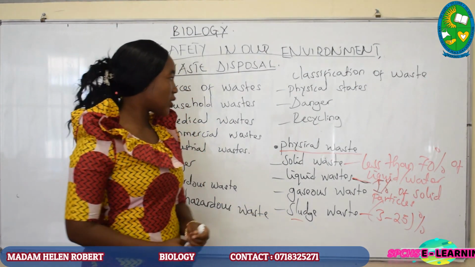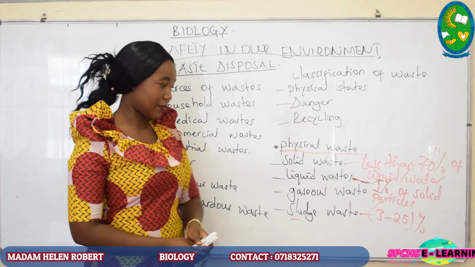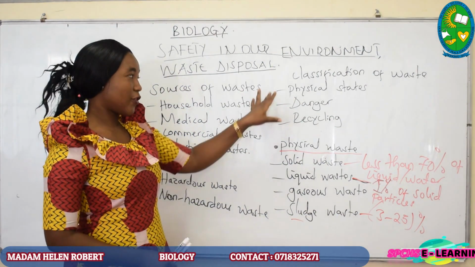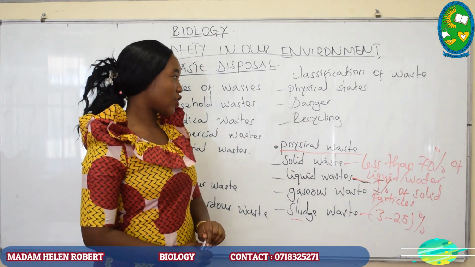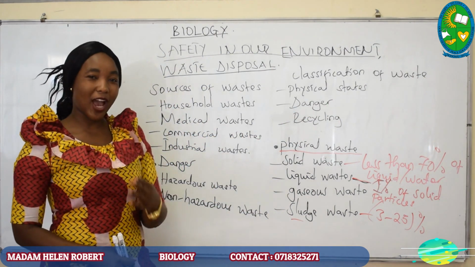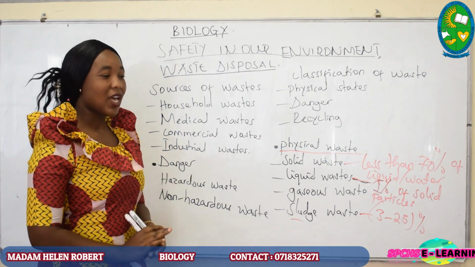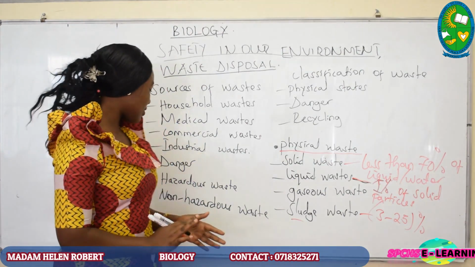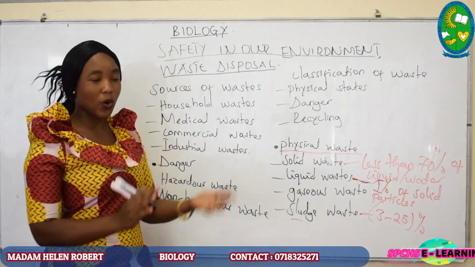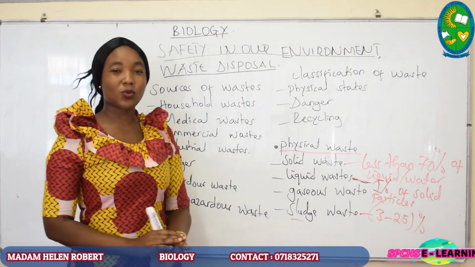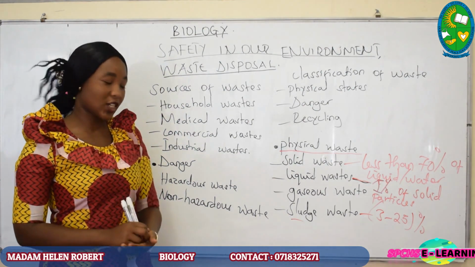After, we are going to see another classification based on its danger. We have finished with the physical states. Now we are going on its danger. On its danger, we have 2 types of waste according to danger. There are some wastes which are harmful to human body or to organism, but there are some others which are not harmful, and they cannot cause harm when you come into contact with it.